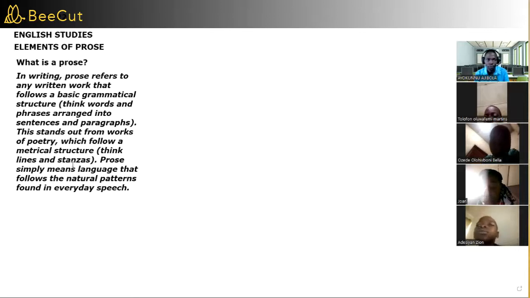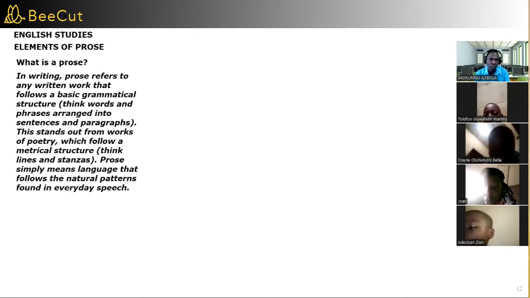It could be 4 lines, 5 lines, 3 lines, or 8 lines. When you get into higher level of literature class, you're going to be taught the names of a poem of 5 lines and a poem of 8 lines. But for this level, just be able to identify what is a prose and what is a poetry.